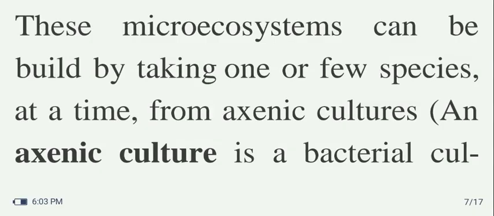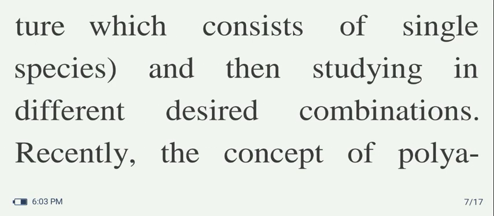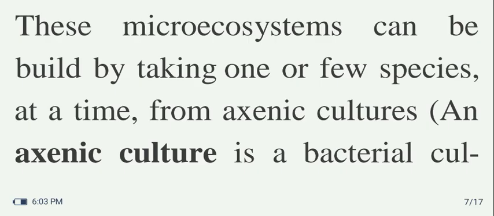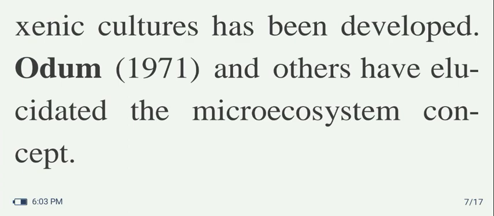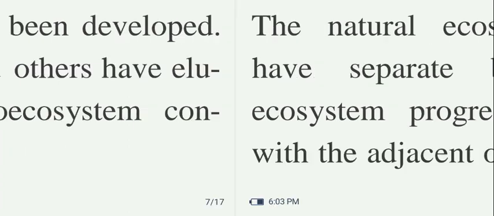These micro ecosystems can be built by taking one or a few species at a time from axenic cultures. An axenic culture is a bacterial culture which consists of a single species, and then studying the different desired combinations. Recently, the concept of polyaxenic cultures has been developed. Odum and others have elucidated the micro ecosystem concept.